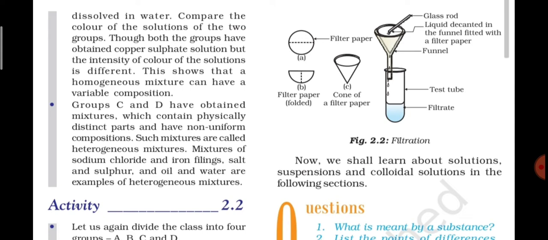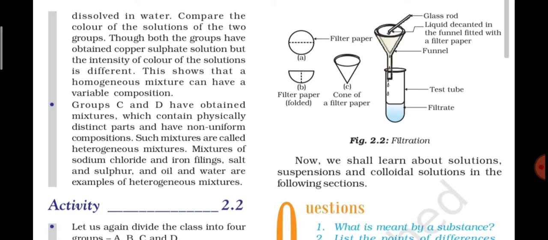Here it is given also, such mixtures are called heterogeneous mixture. Now the meaning, why we are calling such mixtures to be heterogeneous, the meaning of hetero means different, as in such type of mixture we can easily distinguish different components, and that is why we are saying it as a heterogeneous mixture. So mixtures of sodium chloride and iron fillings.